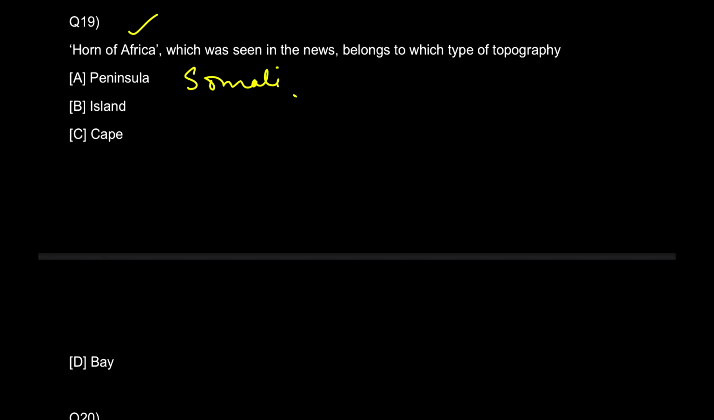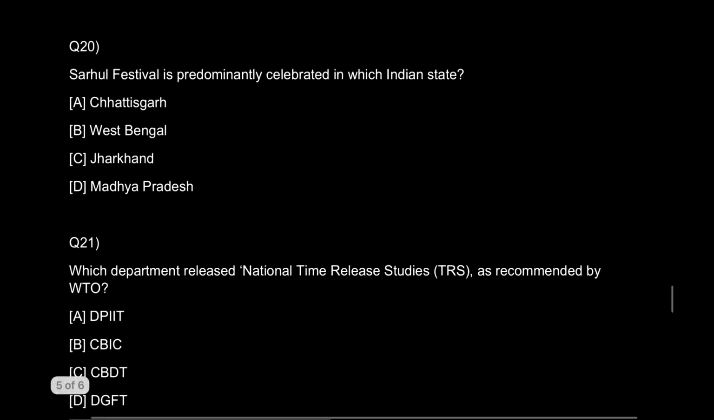तो static GK हो गया Horn of Africa and Somali Peninsula for you people. Okay. And the 28th question for you guys. Again a cultural question. Sarhul festival is predominantly celebrated in which Indian state?